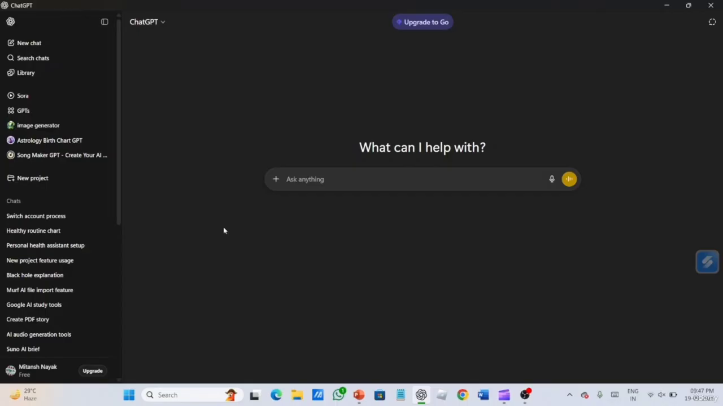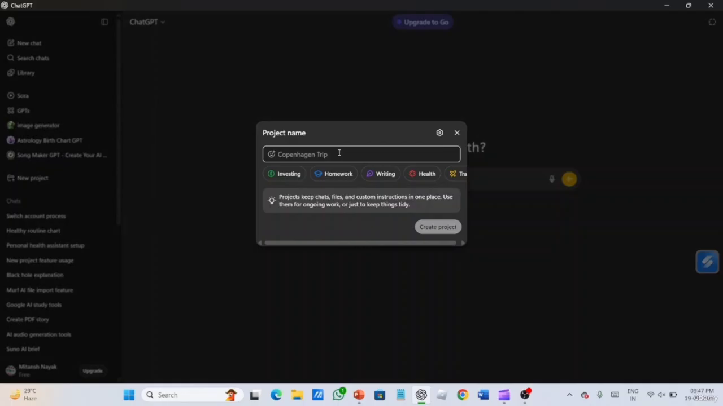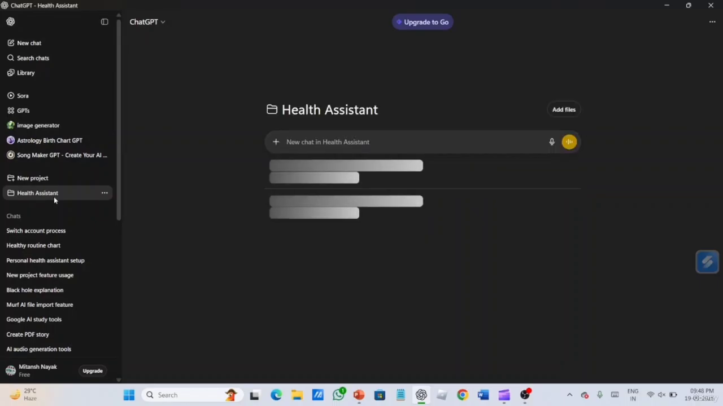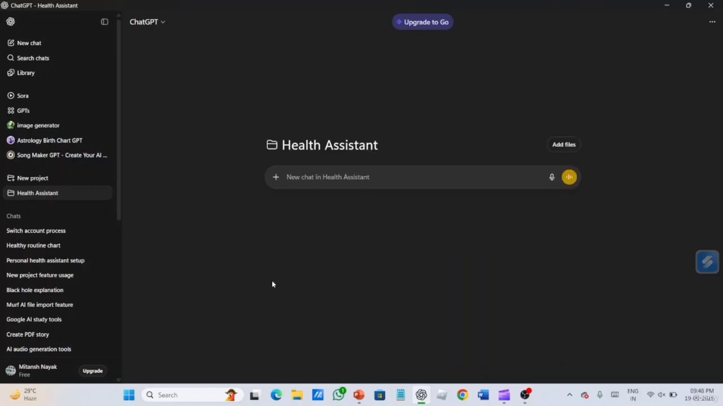For that, you can see on the left panel there is a section called New Project. You have to click on this. There are so many types of assistants, like health assistant, gym assistant, etc. For example, I am going to take a health assistant. So let's give the project name Health Assistant. Now let's click on create project. After creating, let's click on Health Assistant, and this type of main interface comes.